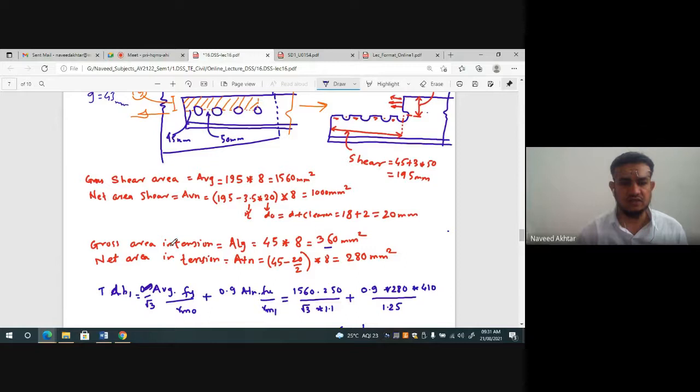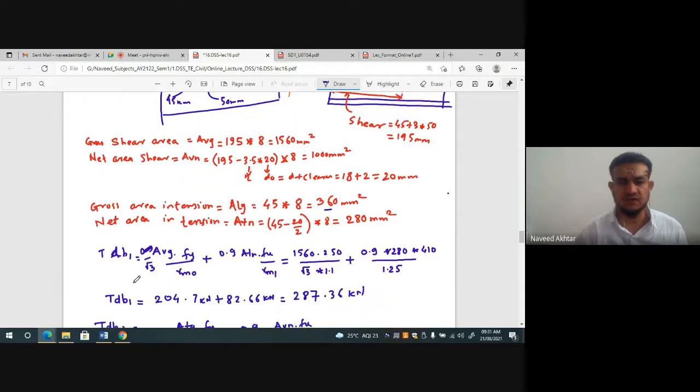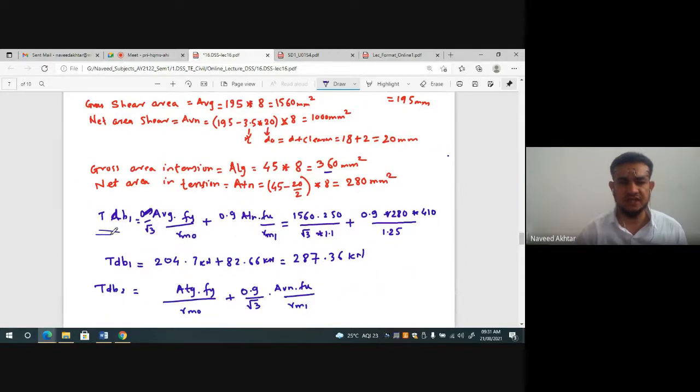Similarly, you have to find out the gross area in tension, ATG, and net area in tension, ATN. Because we have taken 45, 45 into 8 is 360, that's the gross area in tension. Similarly, net area in tension you can find out, and then put all these values in TDB1 and TDB2.